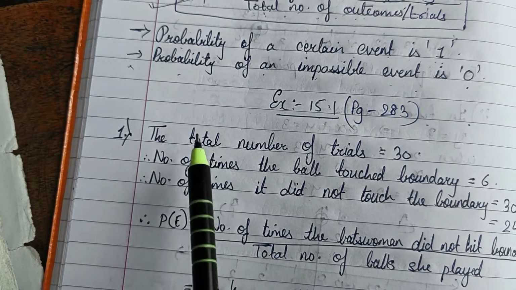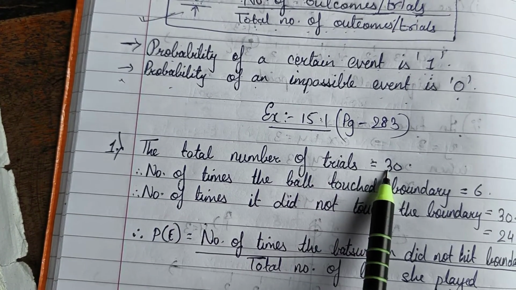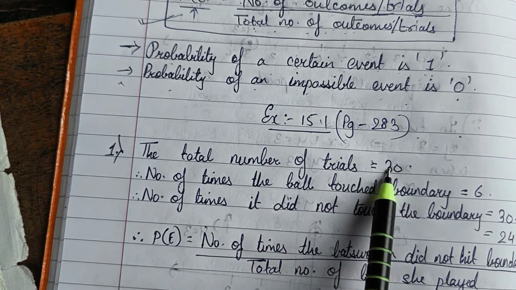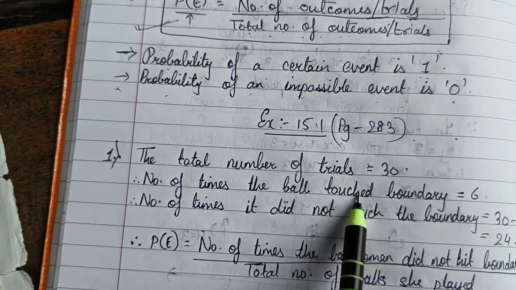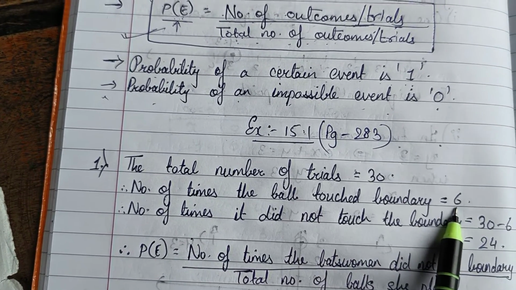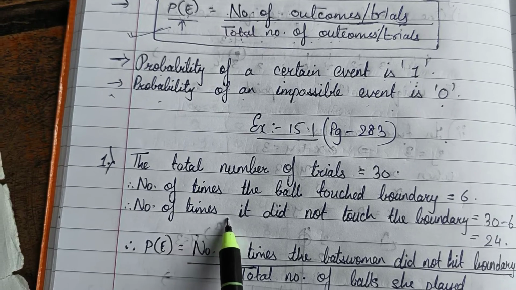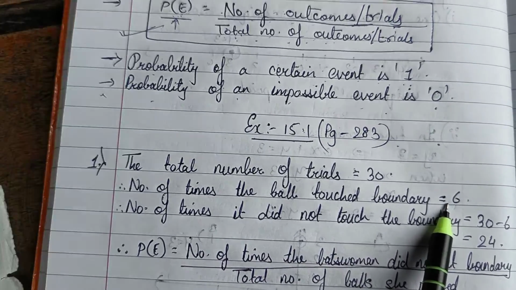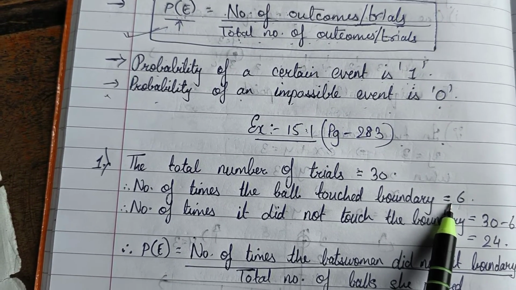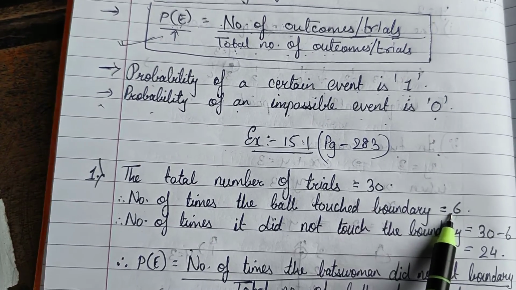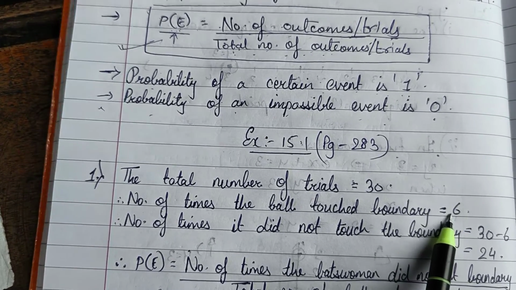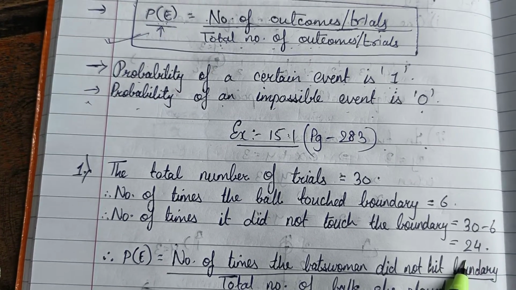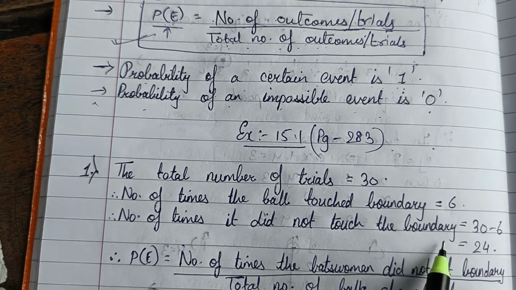So the total number of trials is 30 for you, because 30 balls are there, so the total number of trials or outcomes is 30. Now number of times the ball touched the boundary is given in your question, that is 6. From 30 it is touching 6 times. Then the number of times the ball did not touch the boundary will be 30 minus 6, which is 24.